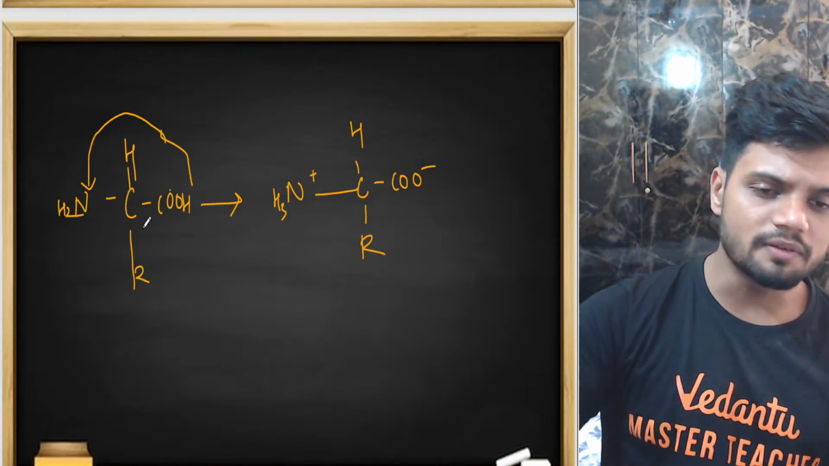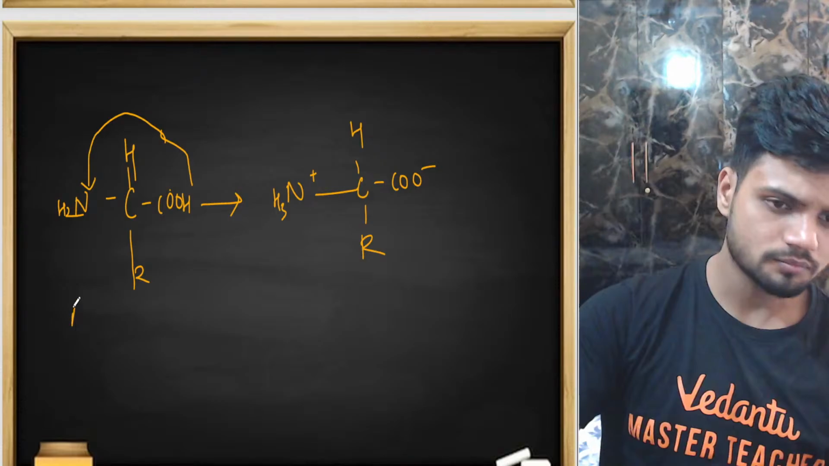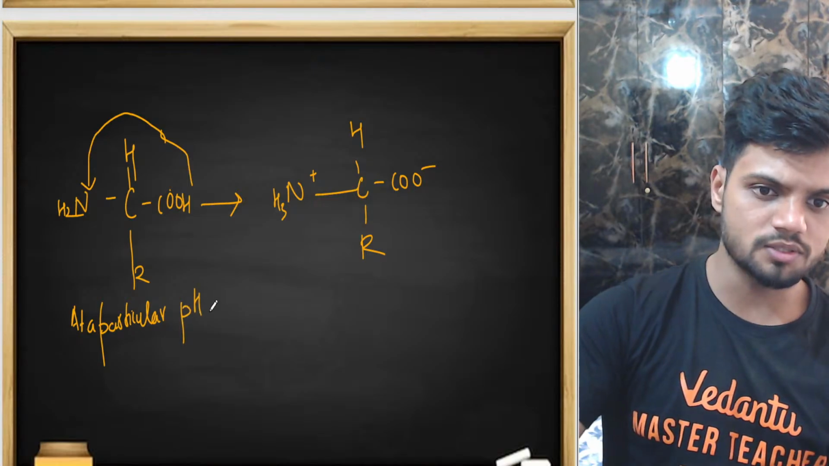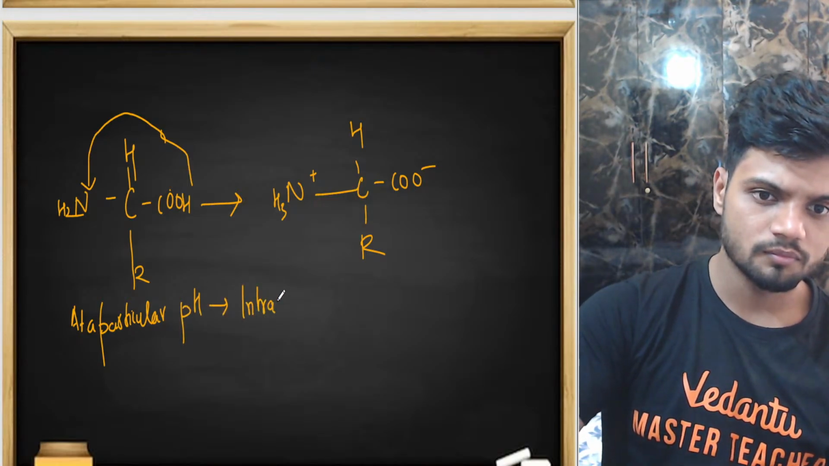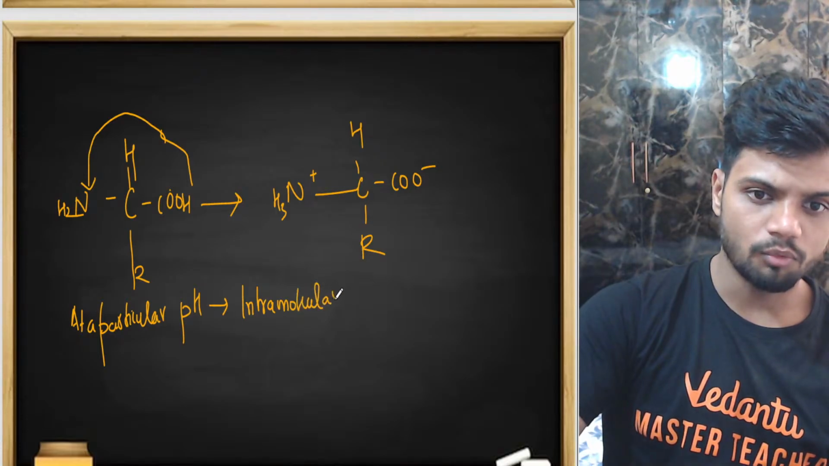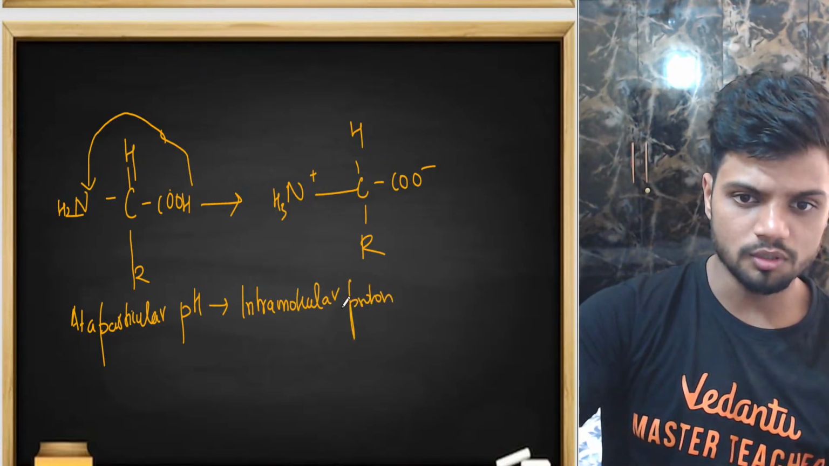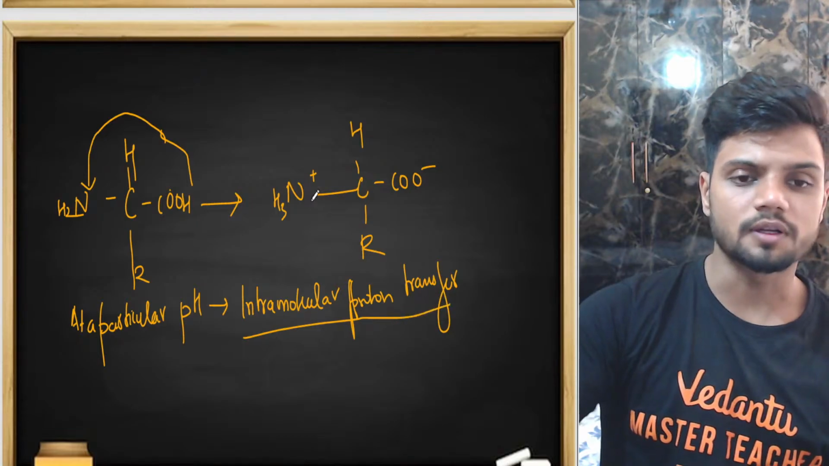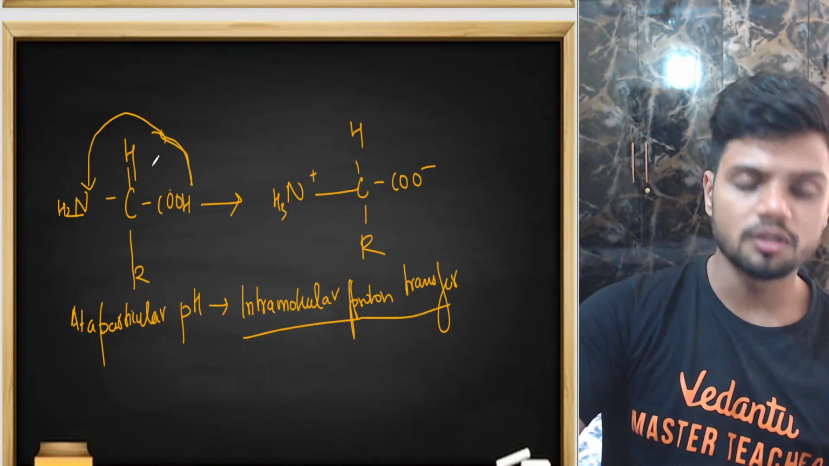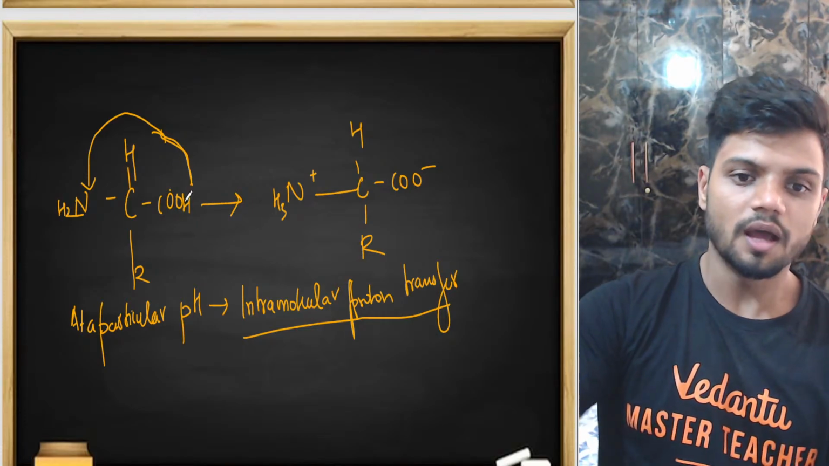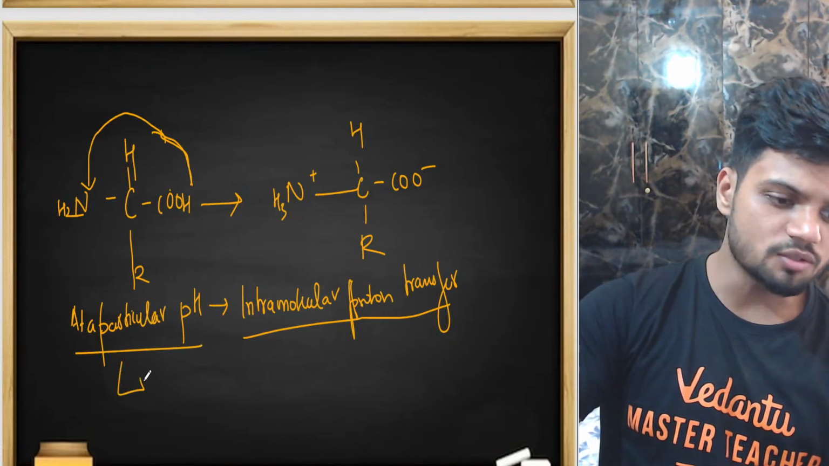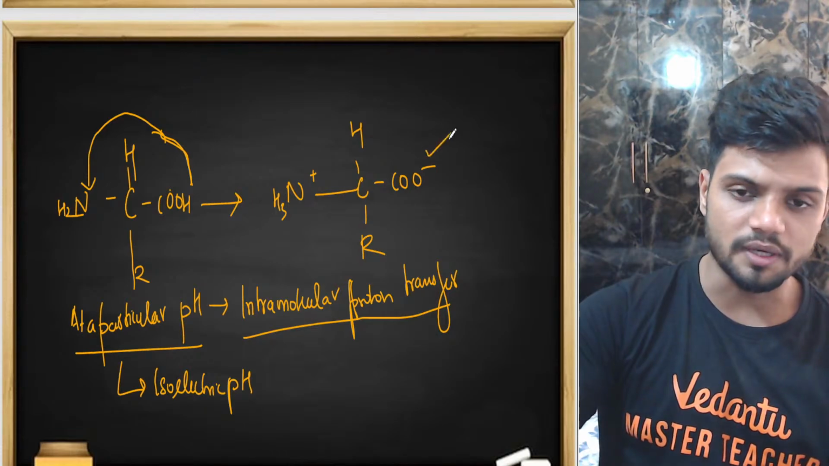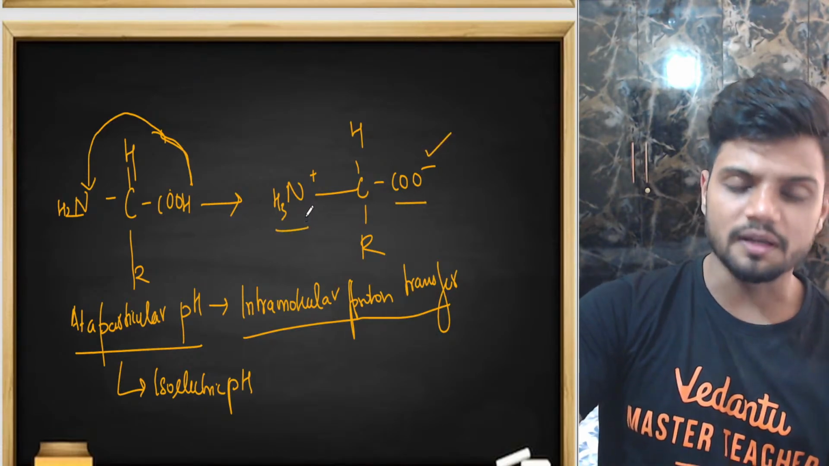So what do we learn? At a particular pH, we have intramolecular proton transfer, a transfer of proton within the amino acid. This will happen at a particular pH, and that pH is called the isoelectric pH.